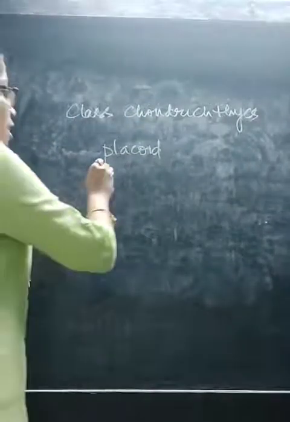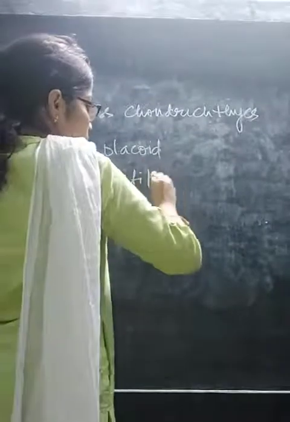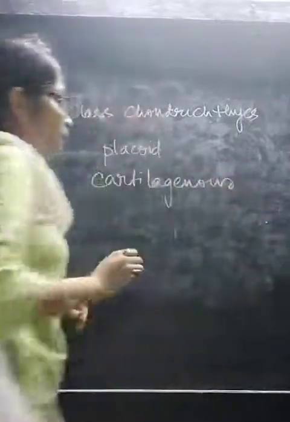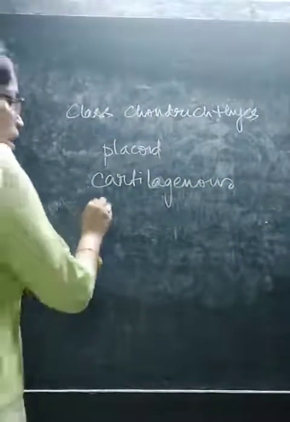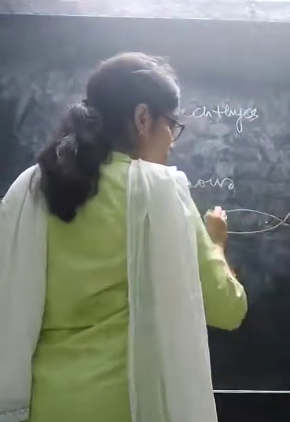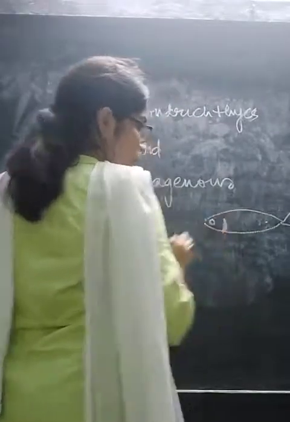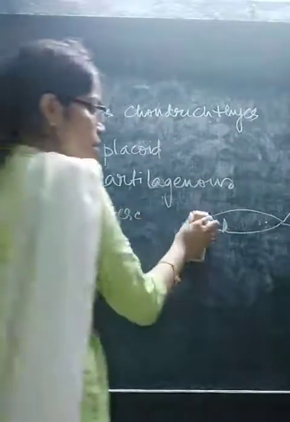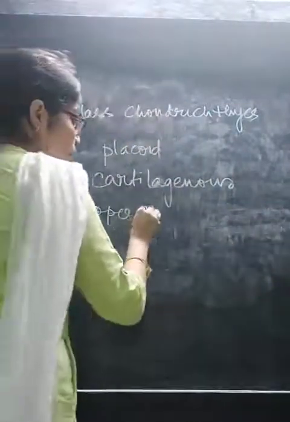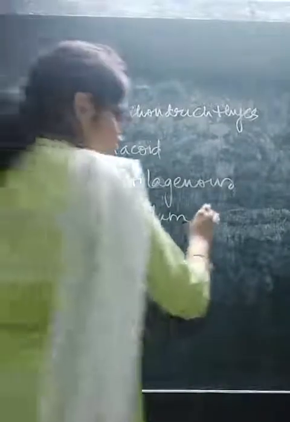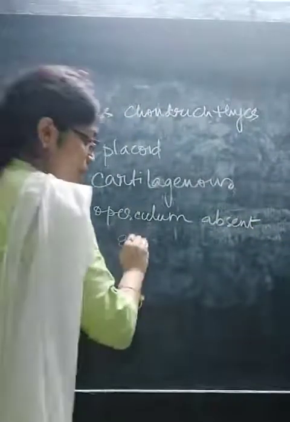Next, endoskeleton is cartilaginous, and operculum absent. You all know the operculum. Suppose this is the fish, and this portion is the operculum. This is the operculum under which the gills are present. So operculum absent, and thus obviously gill slits are open.